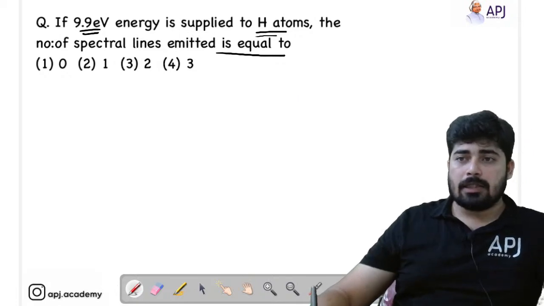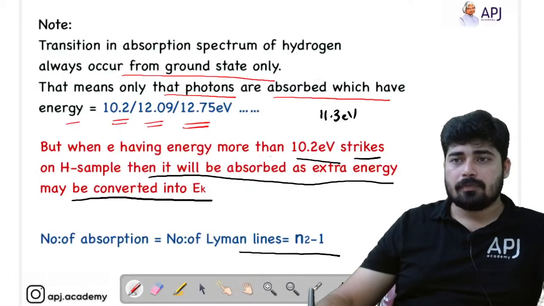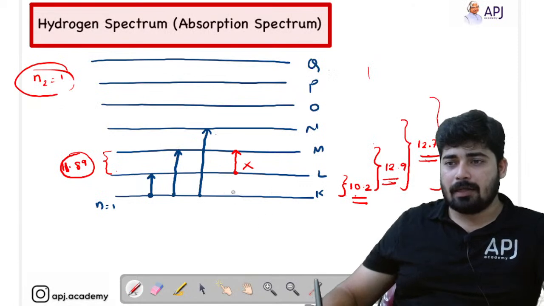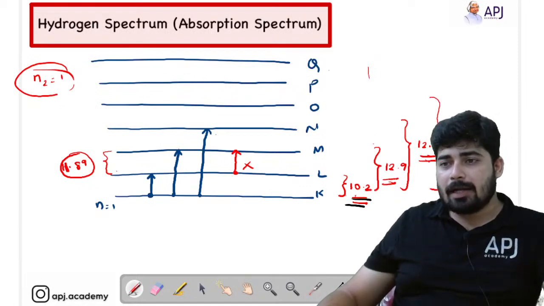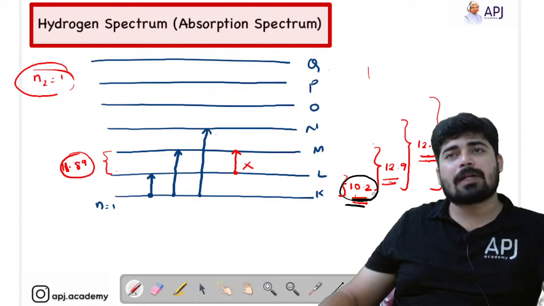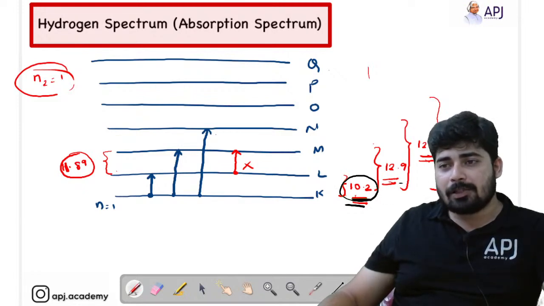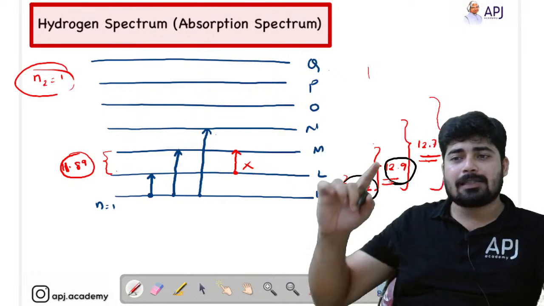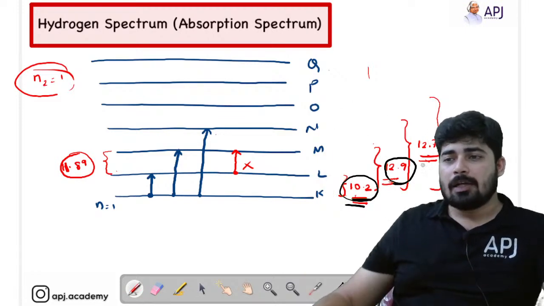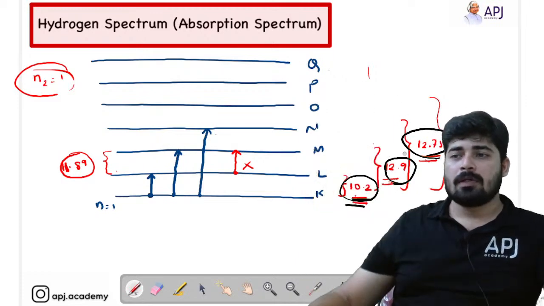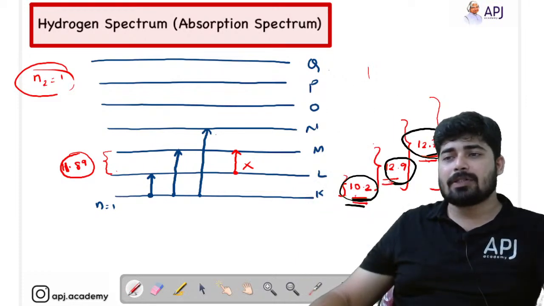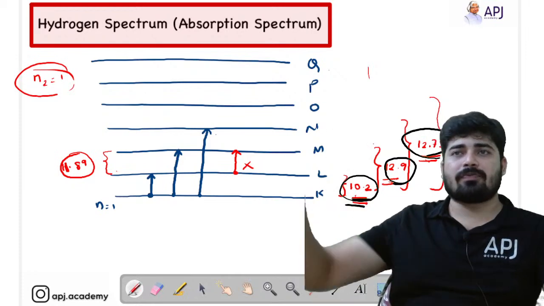See, here you can see that we have explained it very well. The electron can only jump to the second shell if you are providing an energy of 10.2. If you are providing an energy of 12.09, then the electron can jump from the first shell to the third shell. If you are providing 12.75, then it can jump from 1 to 4. If you are providing 13.06, then it can jump from 1 to 5.